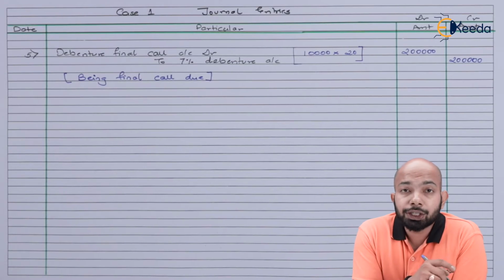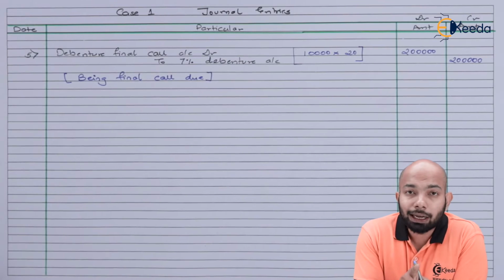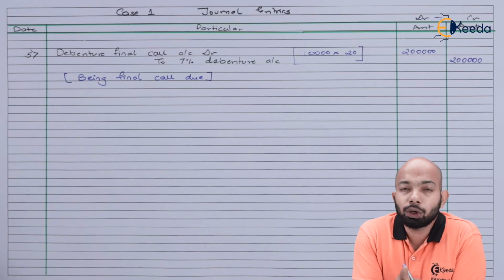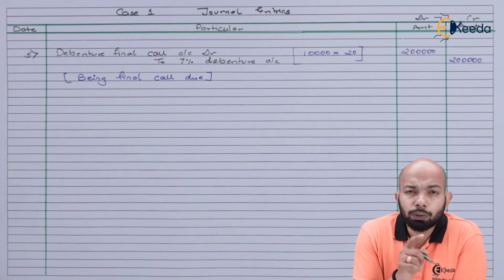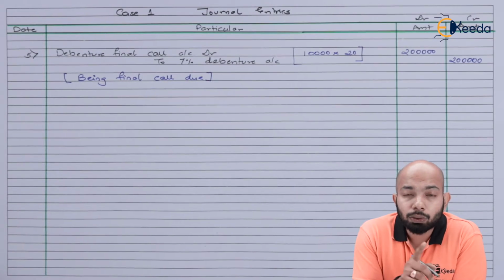So the entry has been mentioned here, that is debenture final call account debit to 7% debenture. 10,000 is the number of debentures multiplied by 20. That is the amount of final call, which will give you a value of 2 lakh rupees. That means being due on final call.